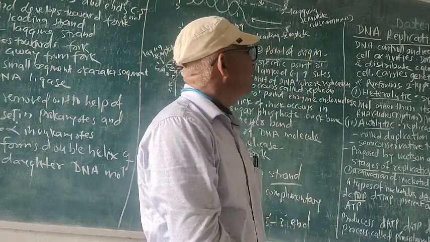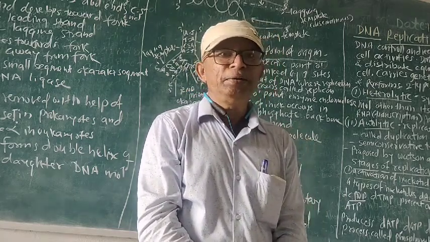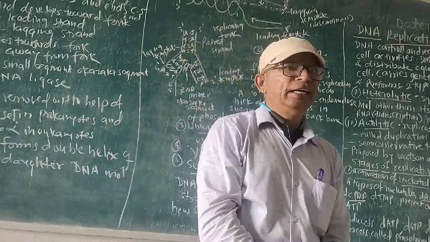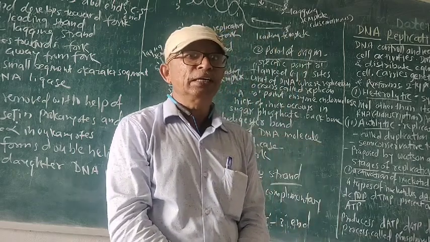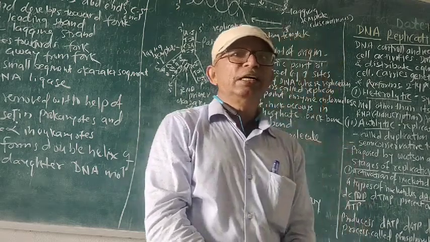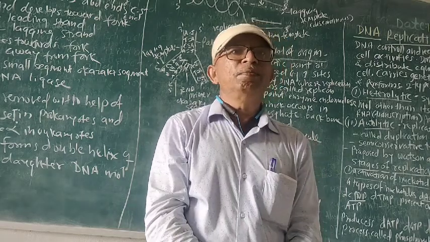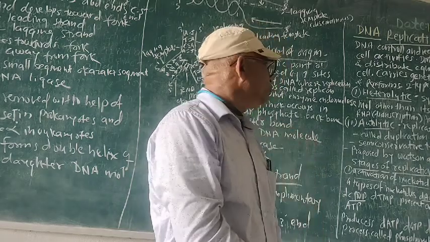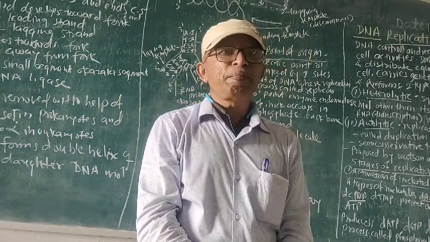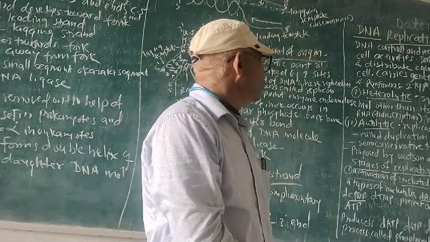What is DNA replication? DNA is able to control and regulate activities of the cell. DNA carries the genetic information and it performs two types of function. Heterolytic function: it produces things other than DNA, like RNA, that is transcription, and proteins, the translation process. Autolytic: when it replicates itself and produces a DNA, it is called autolytic function. The process is called DNA duplication.